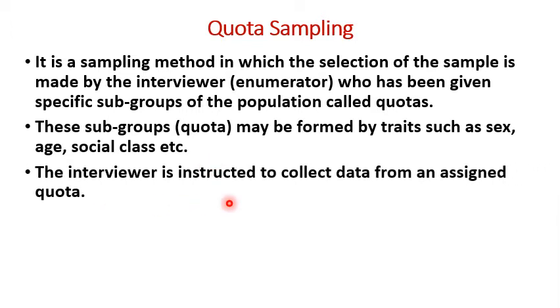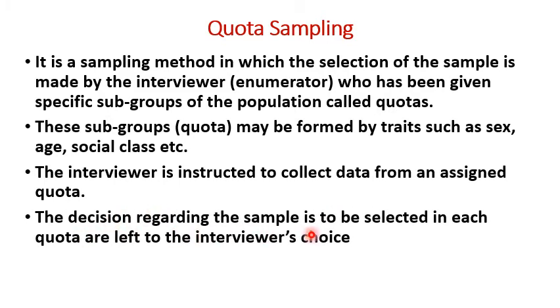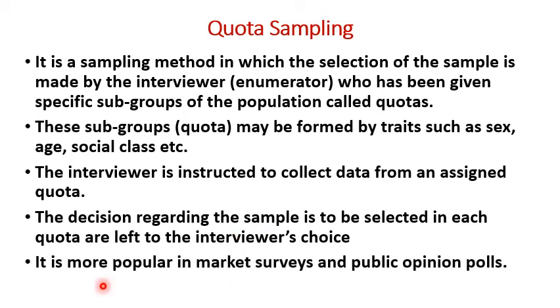The interviewer is instructed to collect data from an assigned quota. The decision regarding the sample to be selected in each quota is left to the interviewer's choice. That means the interviewer or enumerator will decide which items of the population are to be selected as sample. It is more popular in market surveys and public opinion polls.